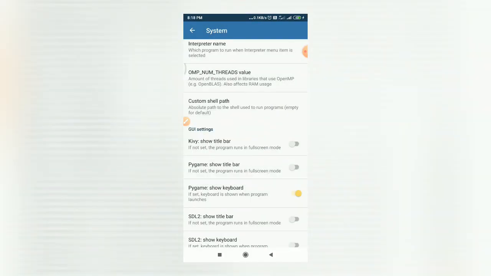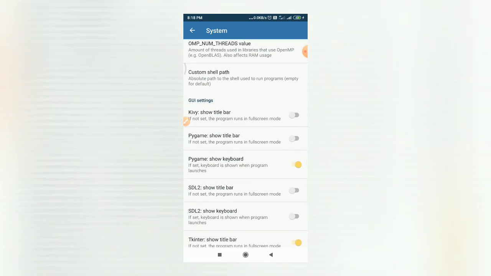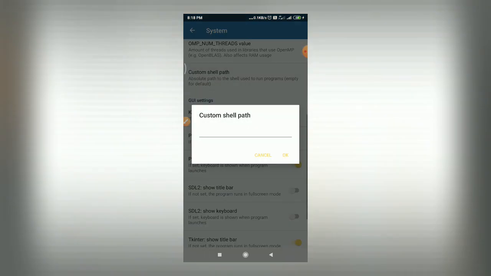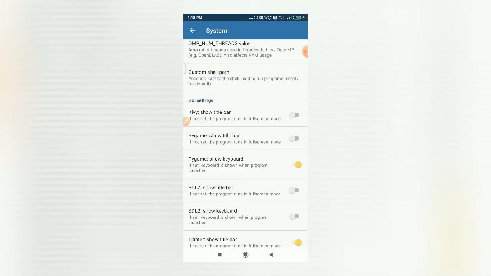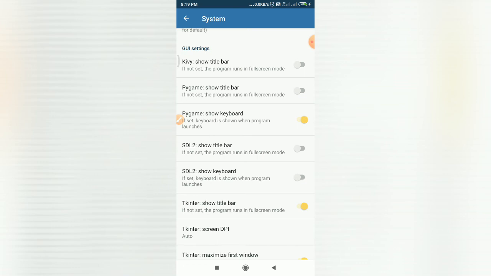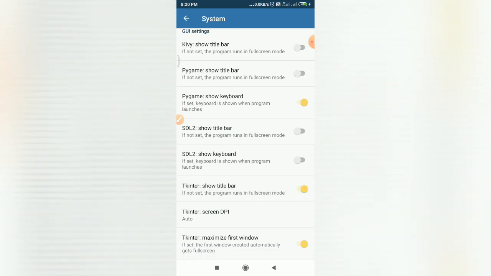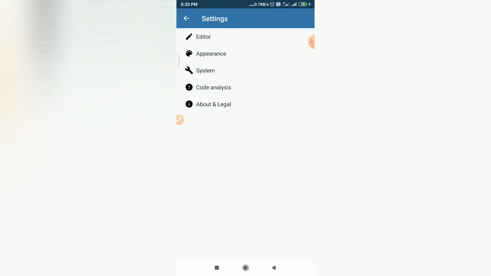Next option, you have custom shell path. If you have some different shell or interpreter that you want to use for executing your program, you can provide the path of that custom shell here. So that will be involved in the execution of the program. In the same way, you can observe settings for different libraries like SDL2 and tkinter. Tkinter is basically a library which allows us to develop GUI based applications using Python. These settings you will find within the system option.